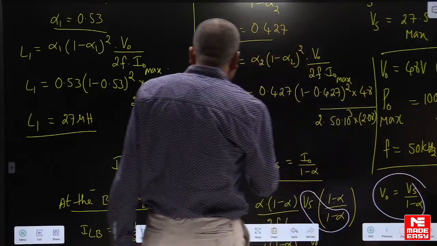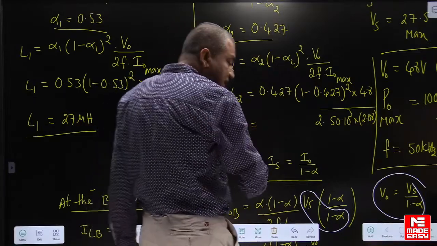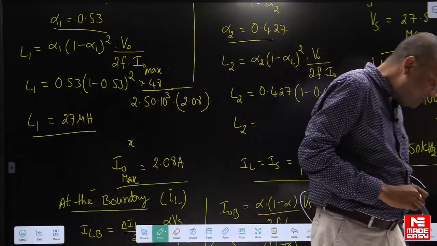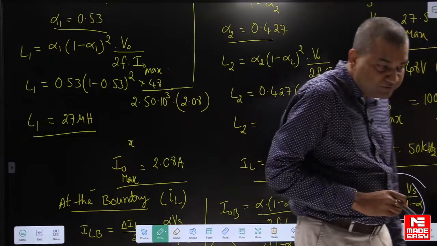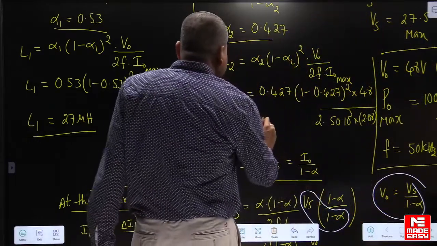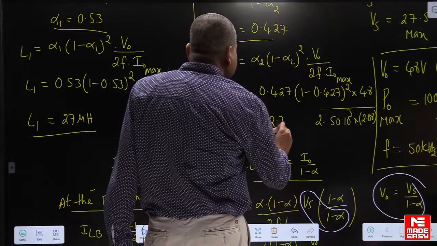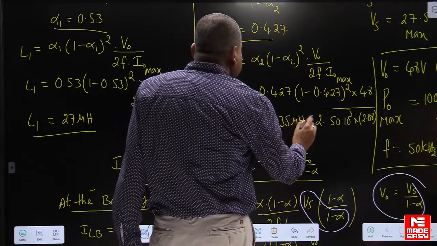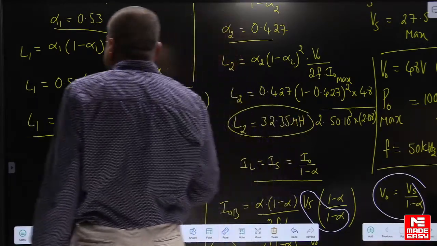If you calculate the value, you will get L2 is 32.35 microhenry. Just check my calculations. Guys, you are getting two values for inductance.